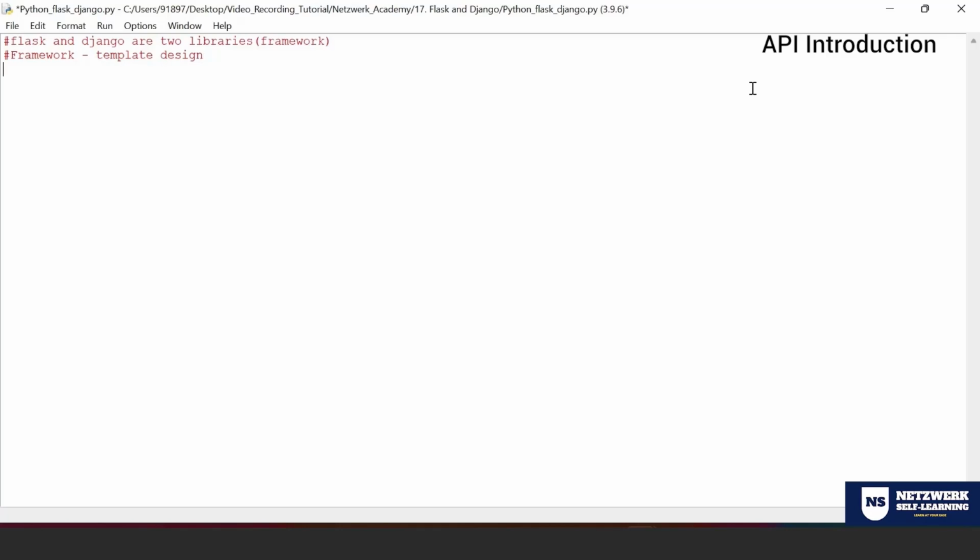Okay, fine. Now let me take Flask first. What is Flask basically? Flask, we call it a lightweight framework.